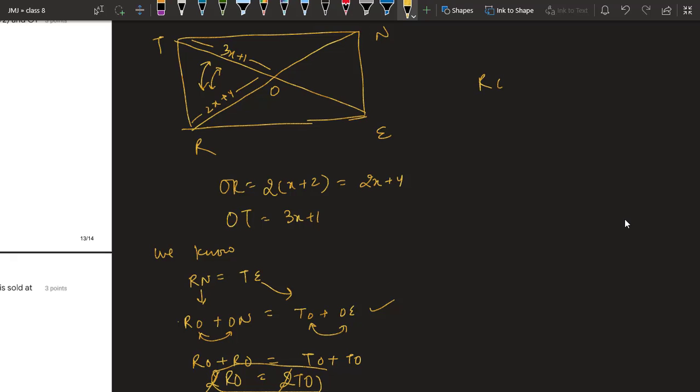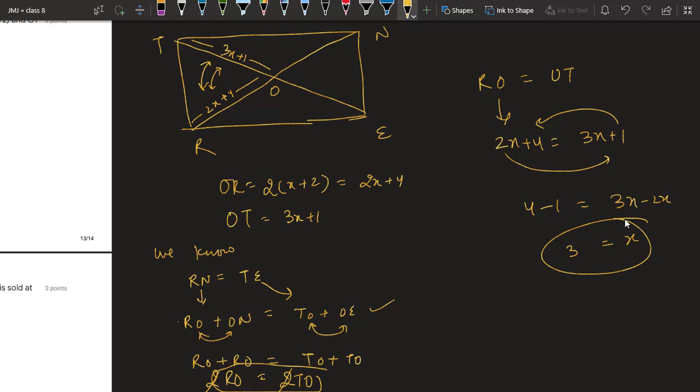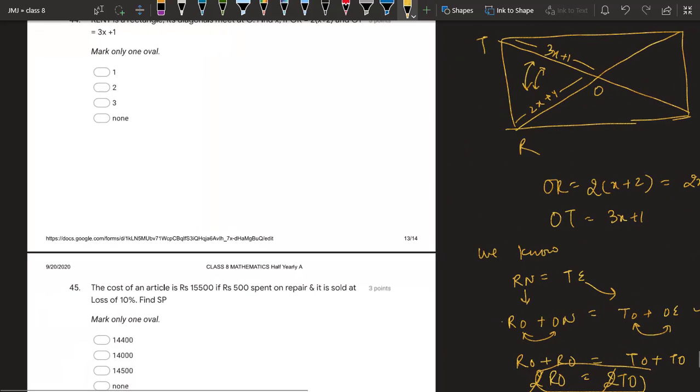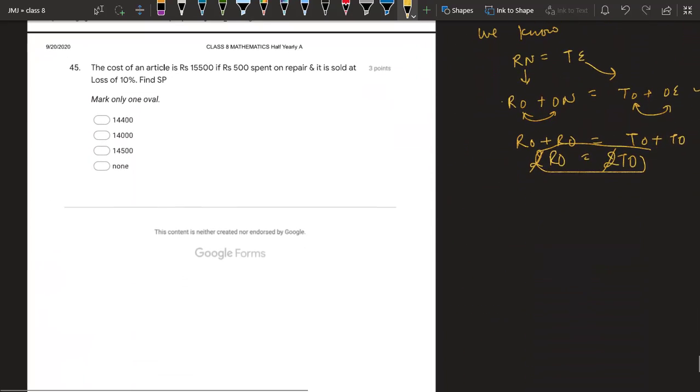Let's see how. As RO is equal to OT, we can write the value of RO as 2x plus 4, and the value of OT as 3x plus 1. This 2x will go there, 1 will come here. So 4 minus 1 is equal to 3x minus 2x. x is equal to how much? 3. So x is 3. Next question, last one.